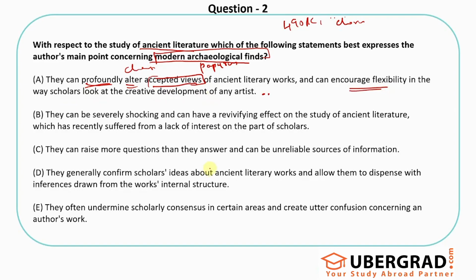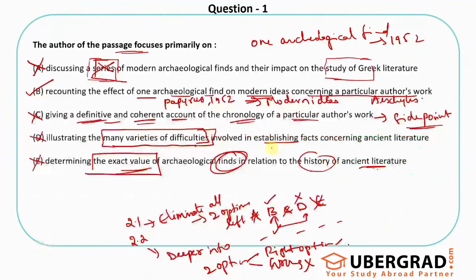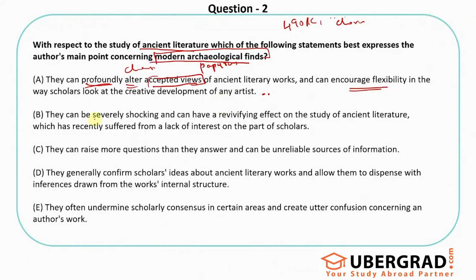And also the last line clearly says that you have to take it as a warning, right? Difficulty wise, development of a creative artist, you cannot be rigid and you have to be flexible. So this looks like a decent option for me, but let's look at the others.